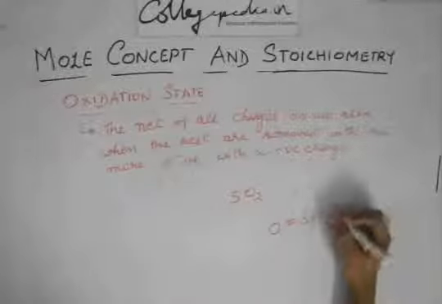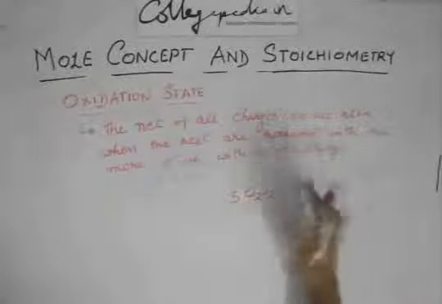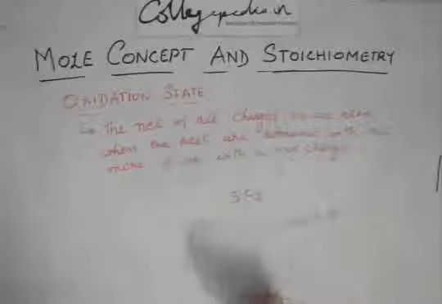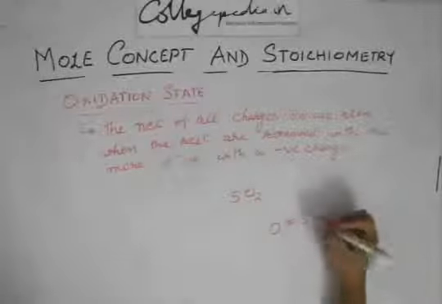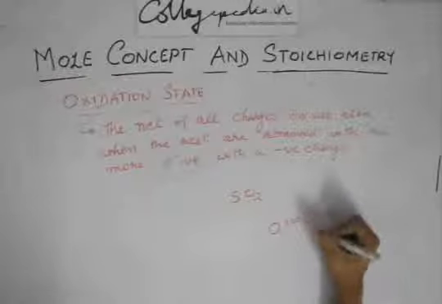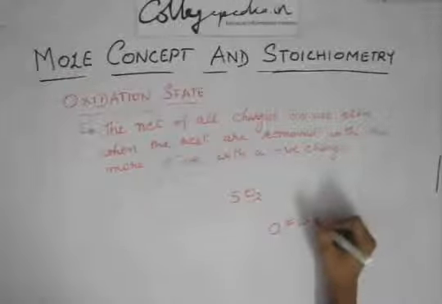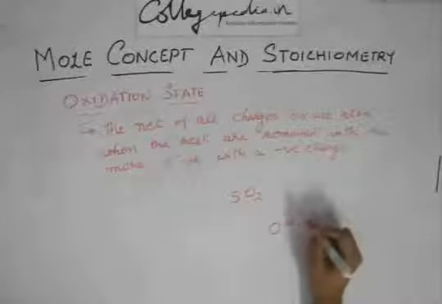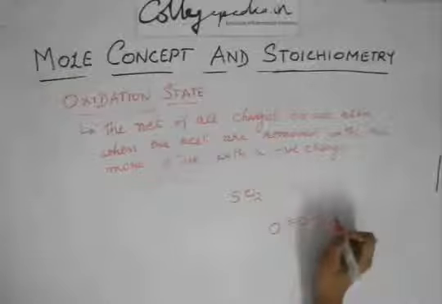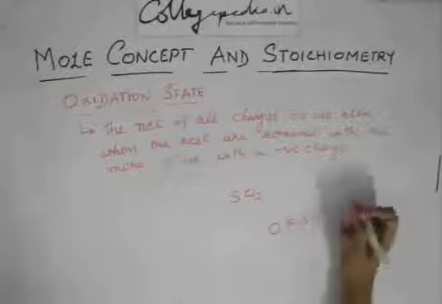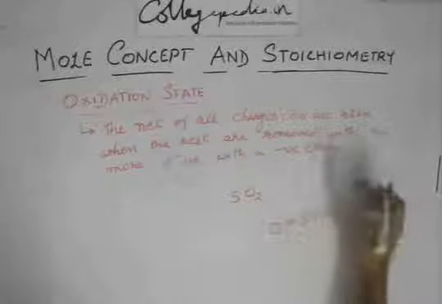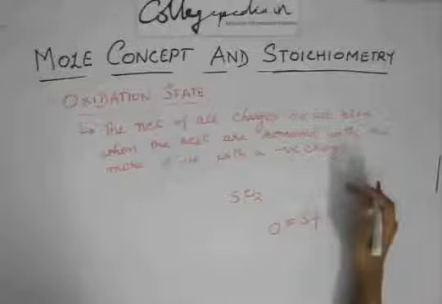First, remove all these other elements. How? Break this bond. This bond had 2 electrons, this bond also had 2 electrons. We know that sulfur is less electronegative than oxygen, so oxygen will take the negative charge.